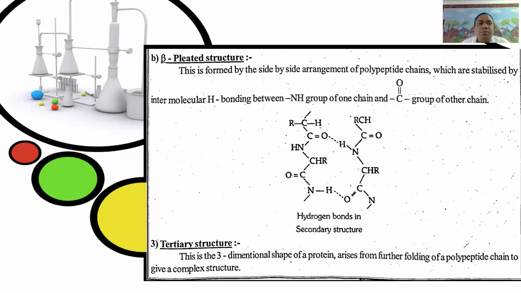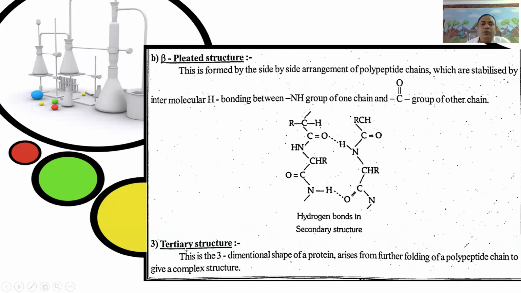Next, beta pleated structure. This is formed by the side-by-side arrangement of polypeptide chains, which are stabilized by intermolecular hydrogen bonding between the NH group of one chain and the C double bond O group of another chain. These are the hydrogen bonds in the secondary structure.